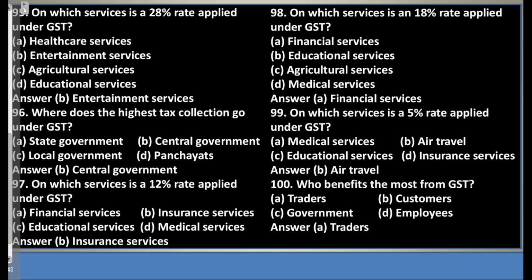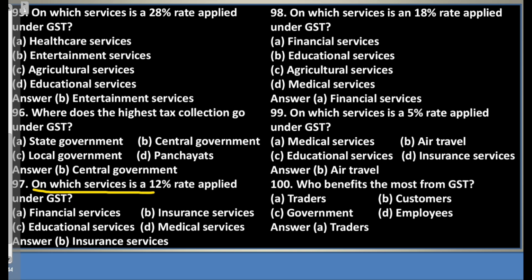Question 95. On which services is a 28% rate applied under GST? A. Healthcare services. B. Entertainment services. C. Agricultural services. D. Educational services. Answer B. Entertainment services. Question 96. Where does the highest tax collection go under GST? A. State government. B. Central government. C. Local government. D. Panchayats. Answer B. Central government.